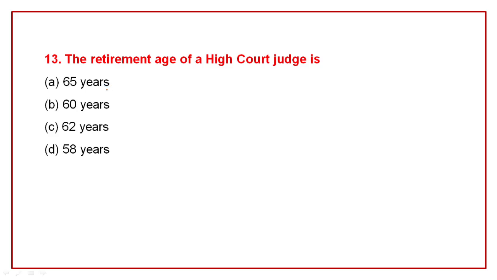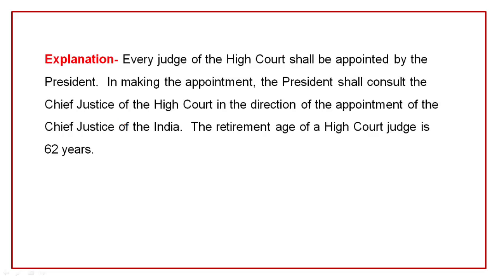Question number 13. The retirement age of a High Court judge is 65 years, 60 years, 62 years, 58 years. Correct option is C, 62 years. Every judge of the High Court shall be appointed by the President. In making the appointment, the President shall consult the Chief Justice of India and the Chief Justice of the High Court. The retirement age of a High Court judge is 62 years.